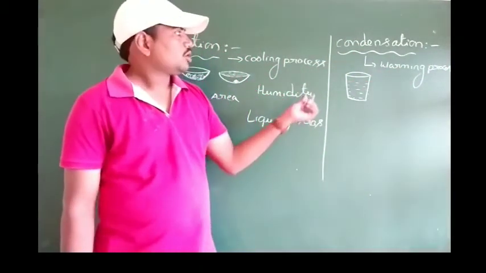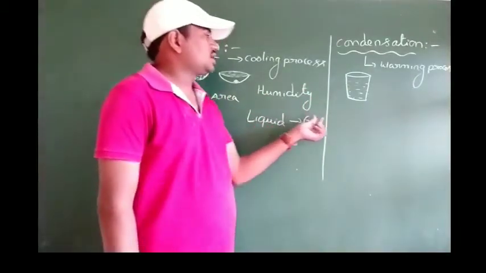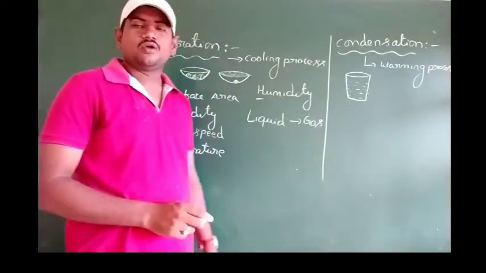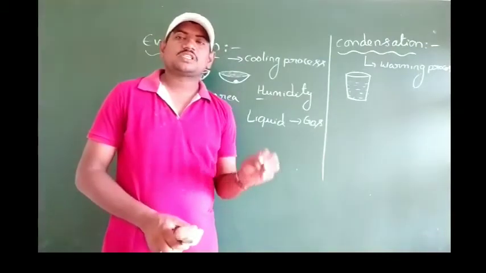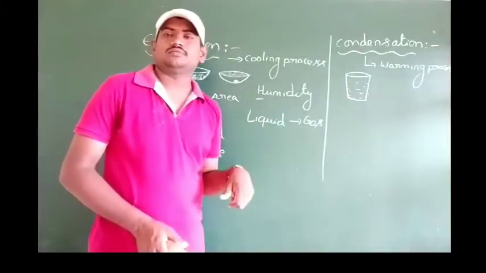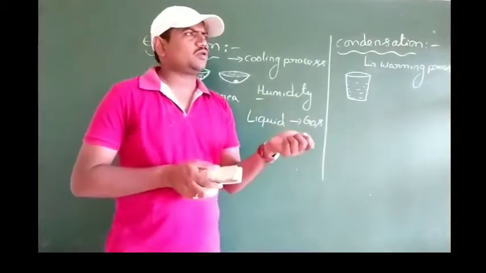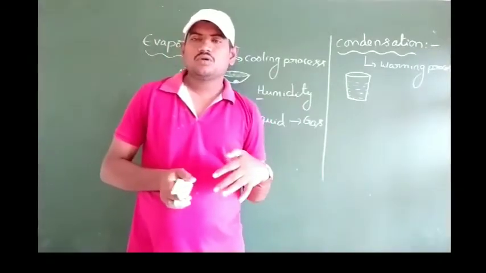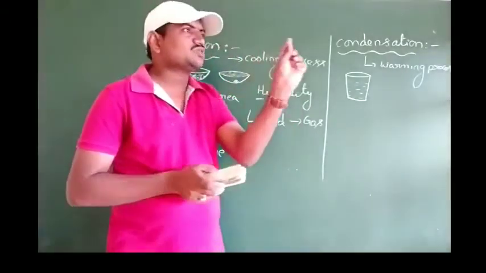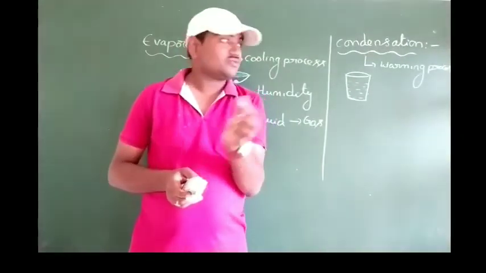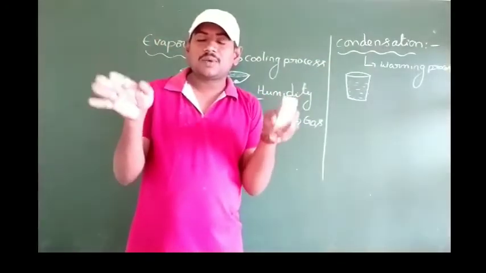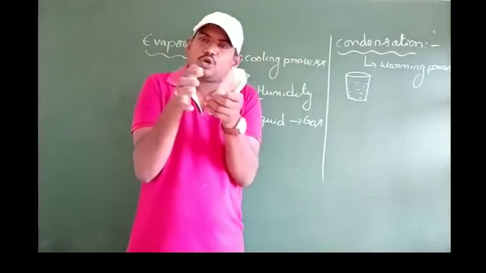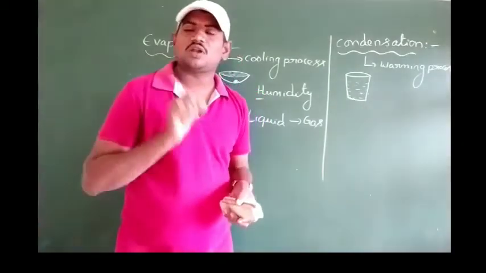So now, in addition to evaporation and condensation, we have learned one more term here, that is humidity. What is humidity? The amount of water vapor present in the atmosphere is called humidity. Sometimes it may be noticed by you also during the winter, especially if the temperature falls down. What happens to the water droplets present in the atmosphere? As we have seen in the case of condensation, if the temperature falls down, they will come close together and form small droplets.